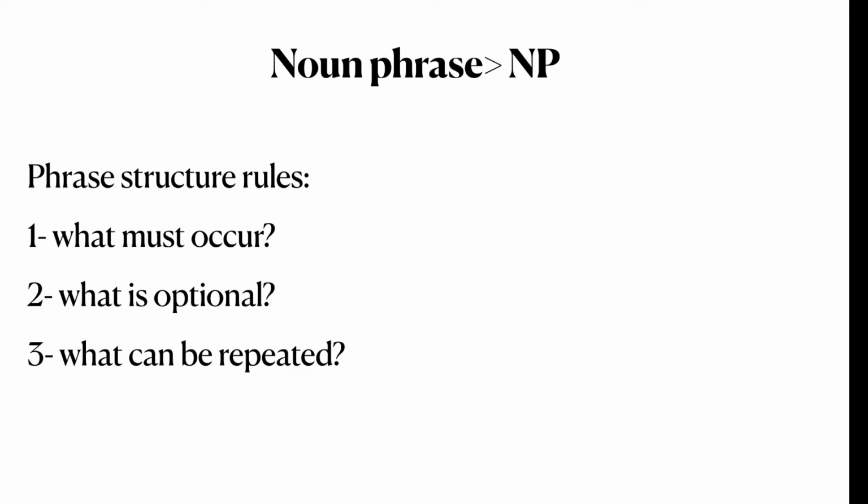Let's first ask ourselves these three questions. What must occur in a noun phrase? What is optional in a noun phrase? And what can be repeated in a noun phrase?